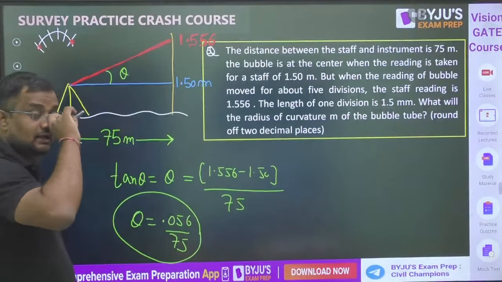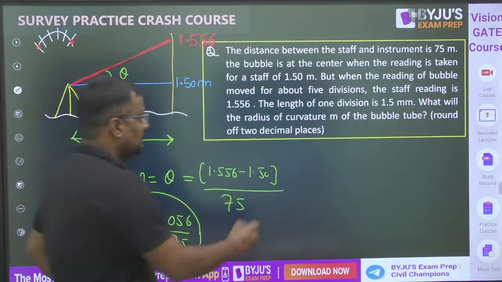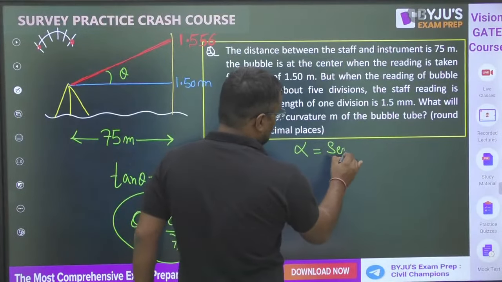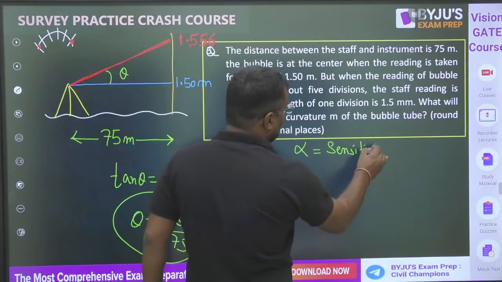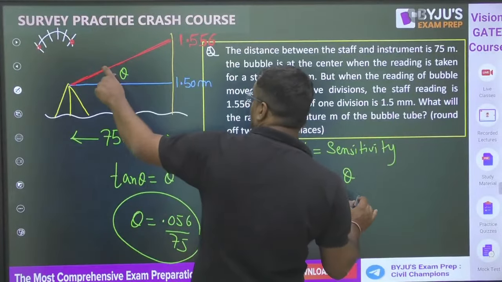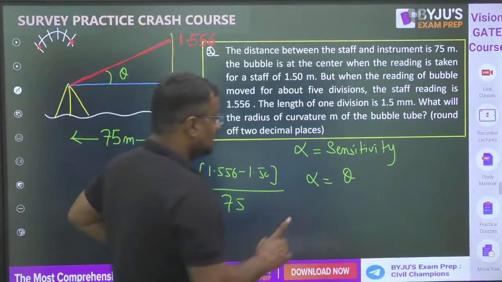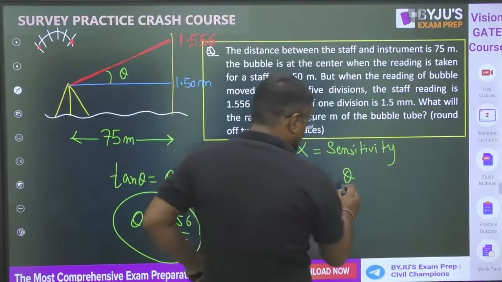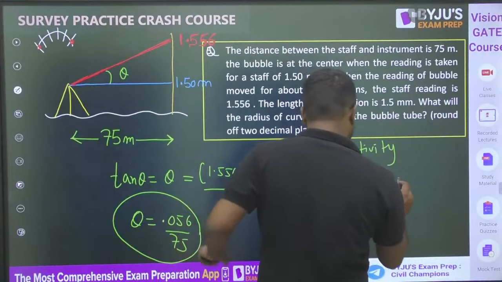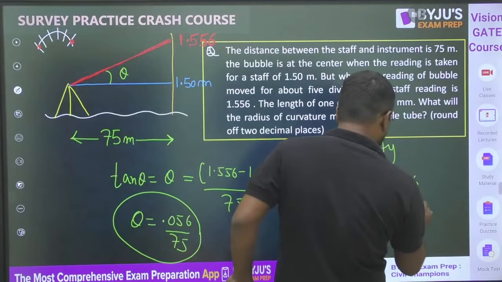Now sensitivity is not this. Sensitivity alpha, if I am writing sensitivity in radians only, alpha is theta by n. Sensitivity corresponds to 1 division. Here the bubble is moving 5 divisions, so theta by n or theta by 5. So it is 0.056 by 75 into 5.